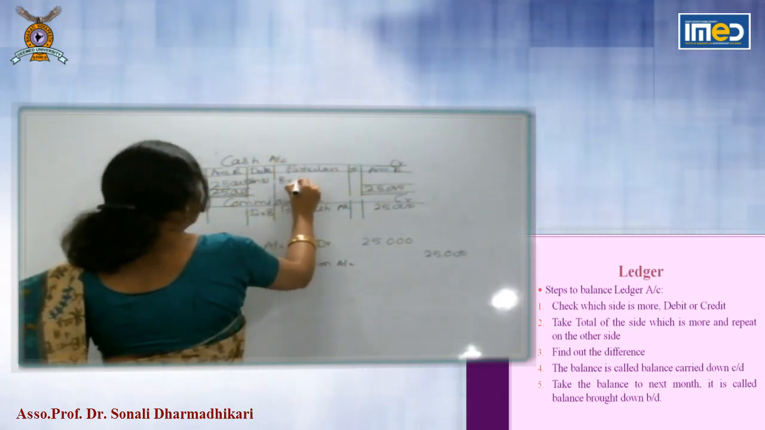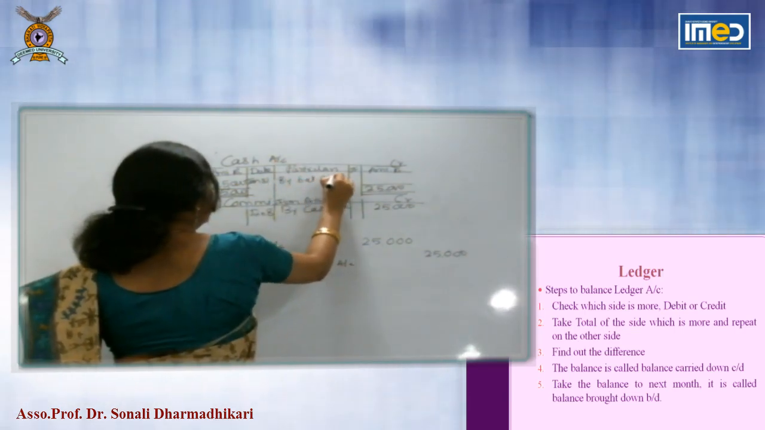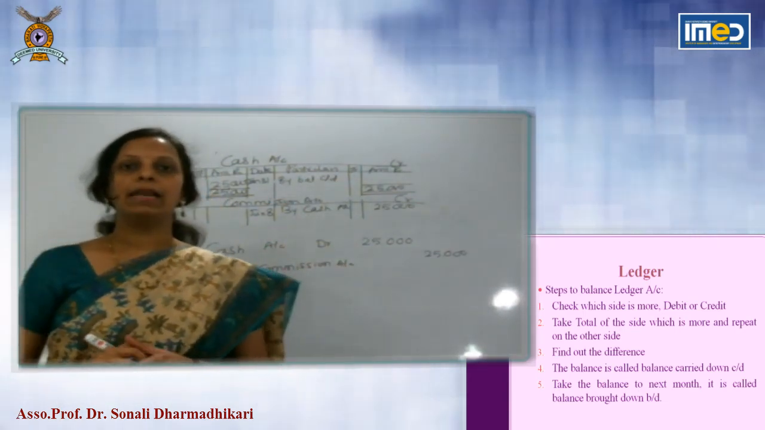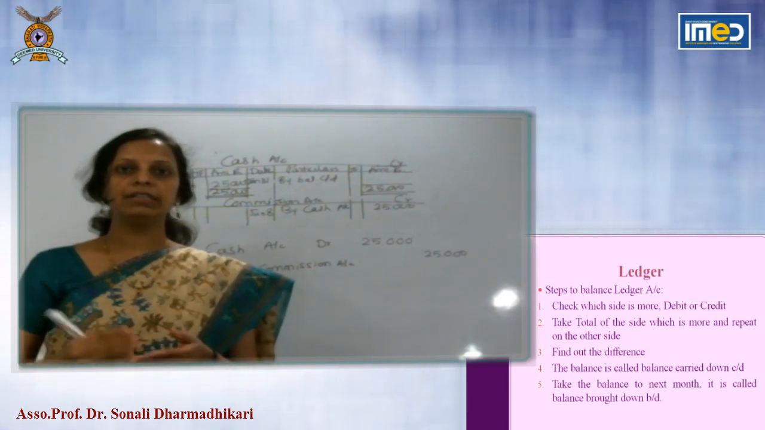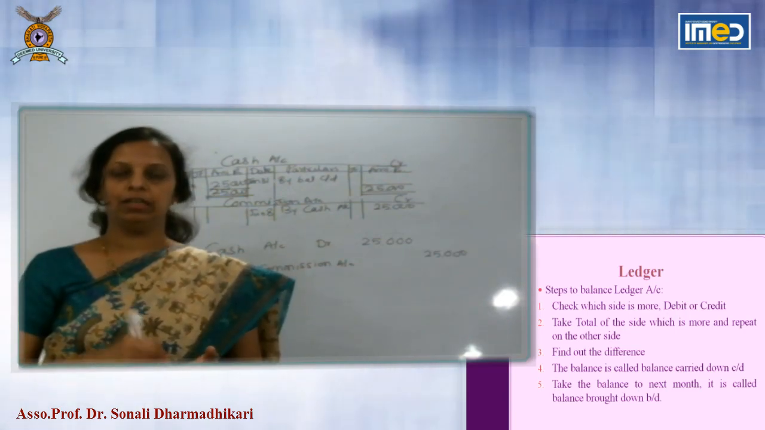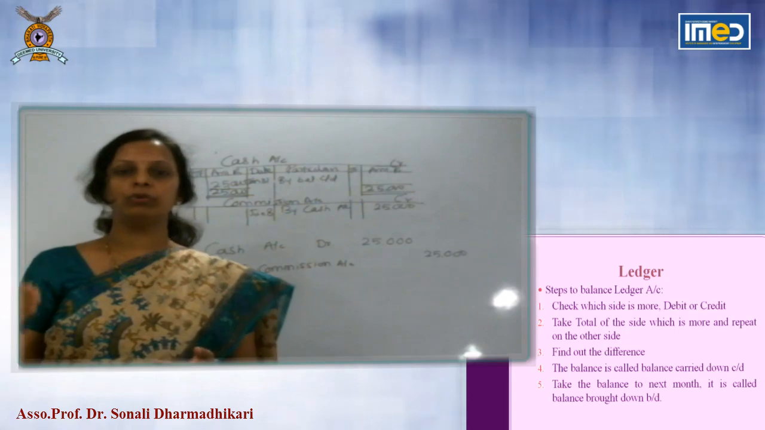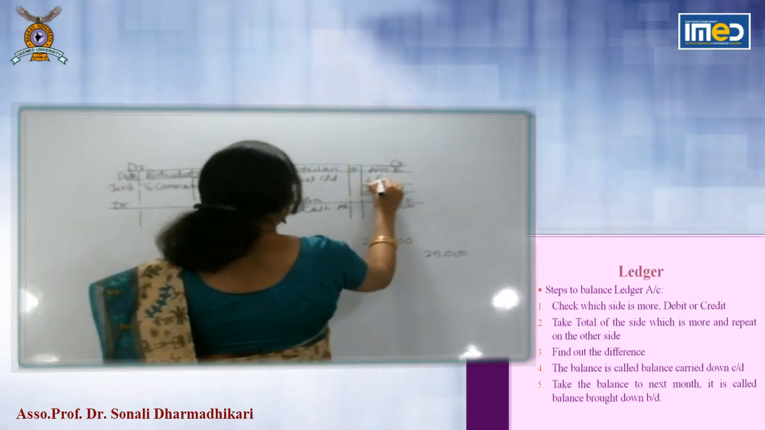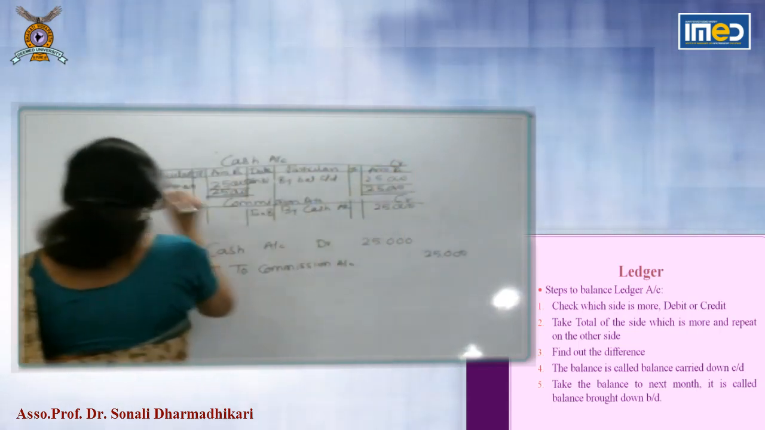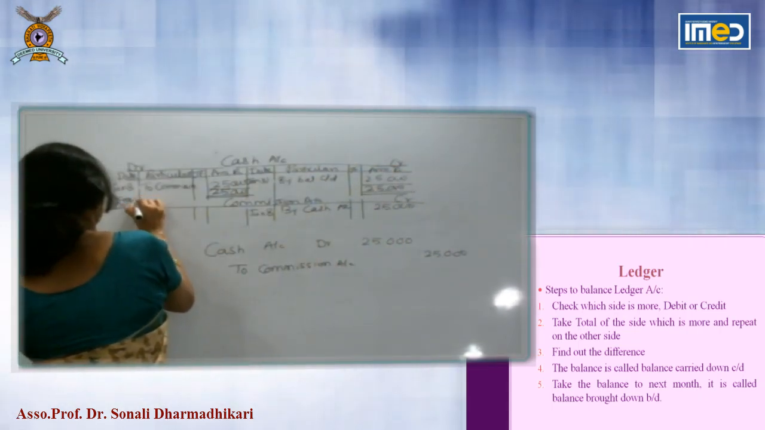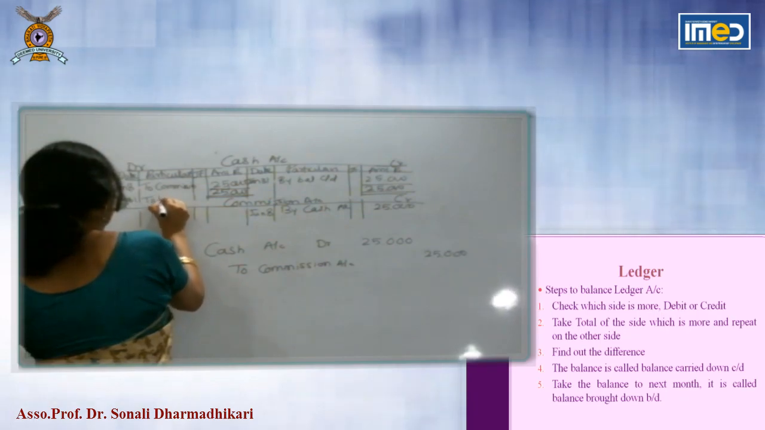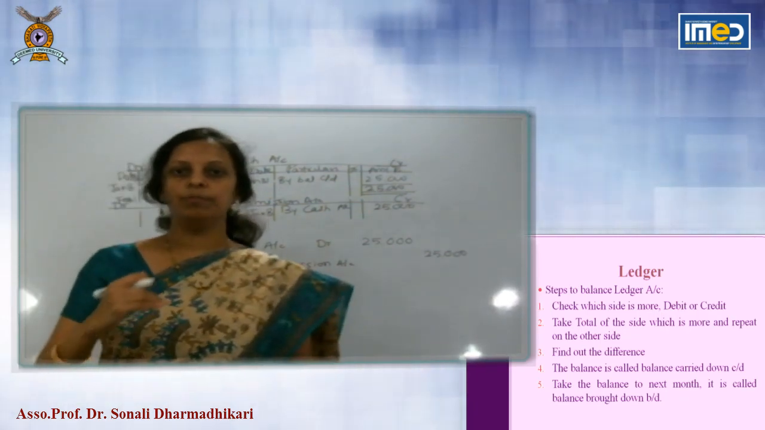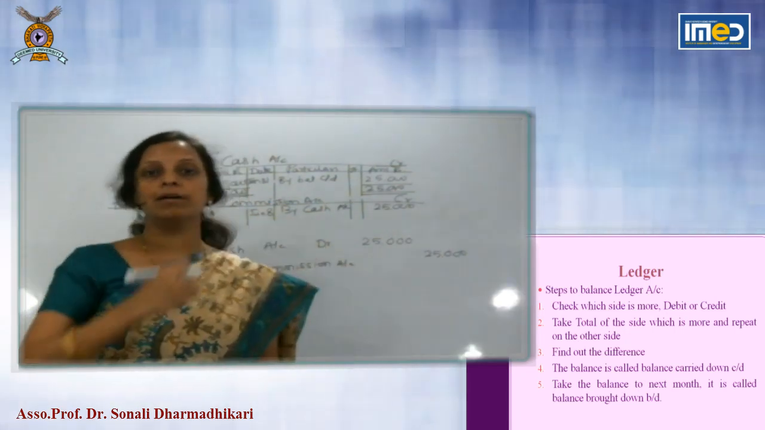If you are doing it at the end of January 31st, write by balance carried down. At the end of the period, it is called balance carried down. Where is it carried down? To next month. So it is called carried down to the month of February. So carried down 25,000. February 1, you will write to balance brought down. Brought down means brought down from earlier month.